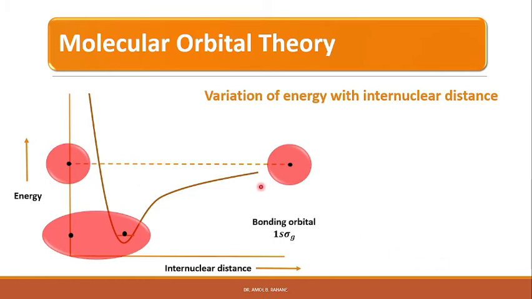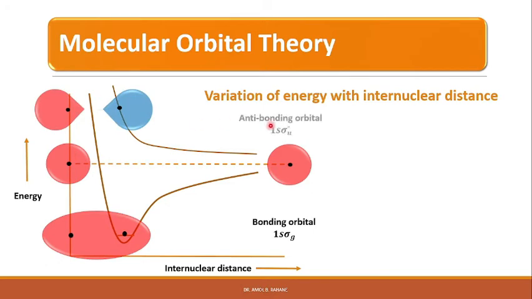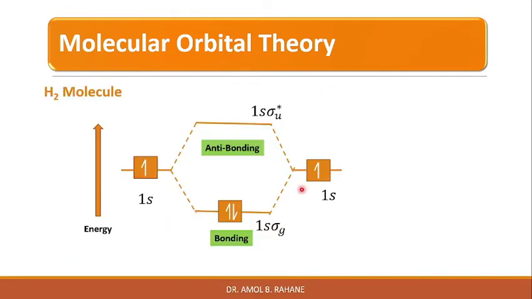The 1s sigma u star, on the other hand, shows no minimum but is of the continuous kind of curve. So this is an anti-bonding orbital; it has no minimum. We can represent the situation in terms of a molecular orbital energy level diagram also, as shown in the figure.